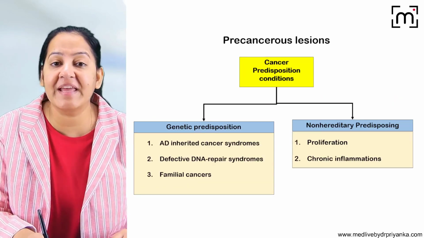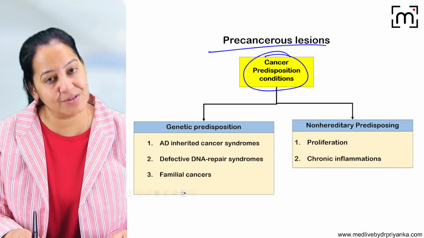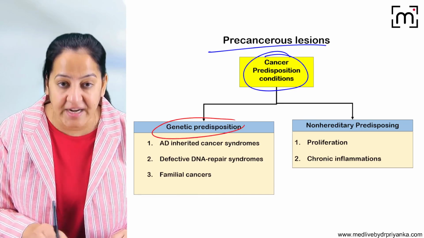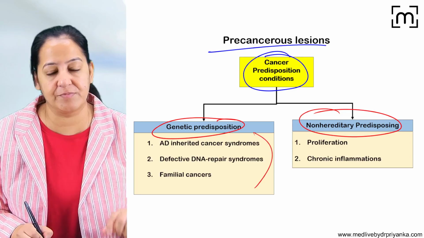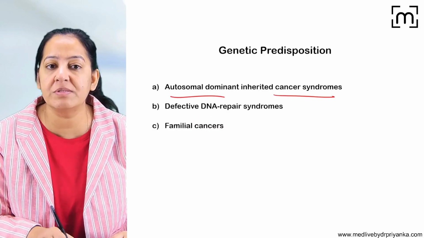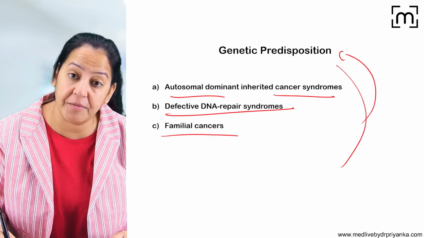Now coming on the precancerous conditions or predisposing conditions for cancer. Predisposing conditions, we divide them into 2 categories: genetic predisposition and non-genetic predisposition. There are 3 conditions in genetic predisposition. Let's start with genetic predisposition: autosomal dominant cancer syndromes, defective DNA repair syndromes, and familial cancers. They all have genetic predisposition.